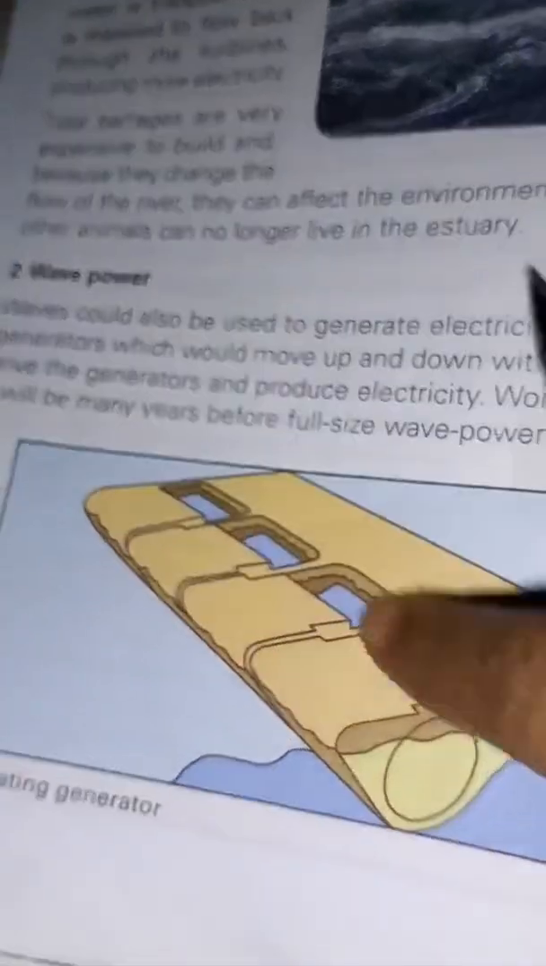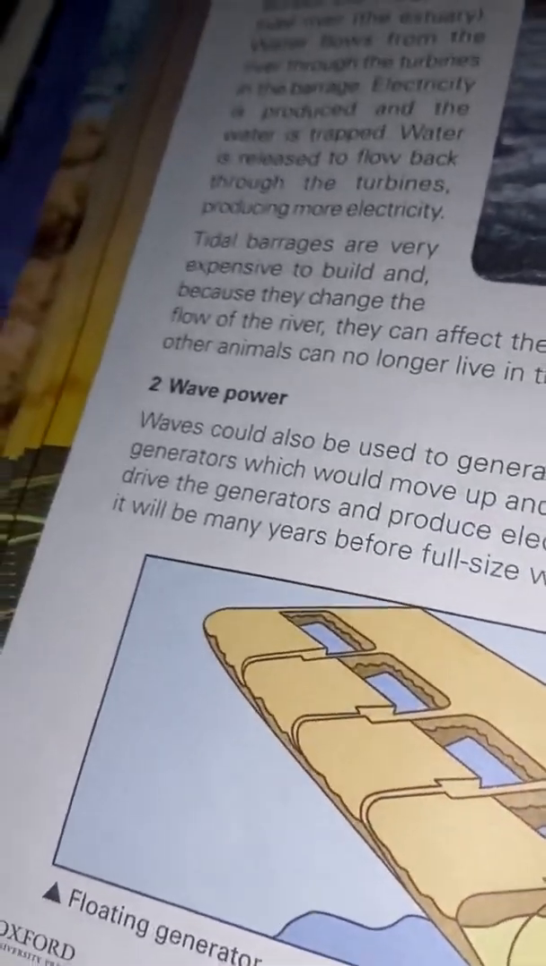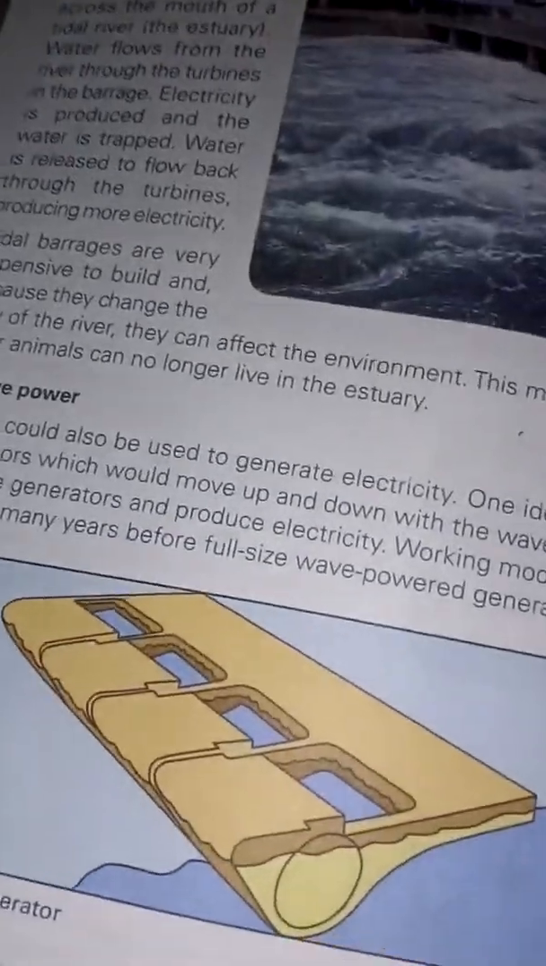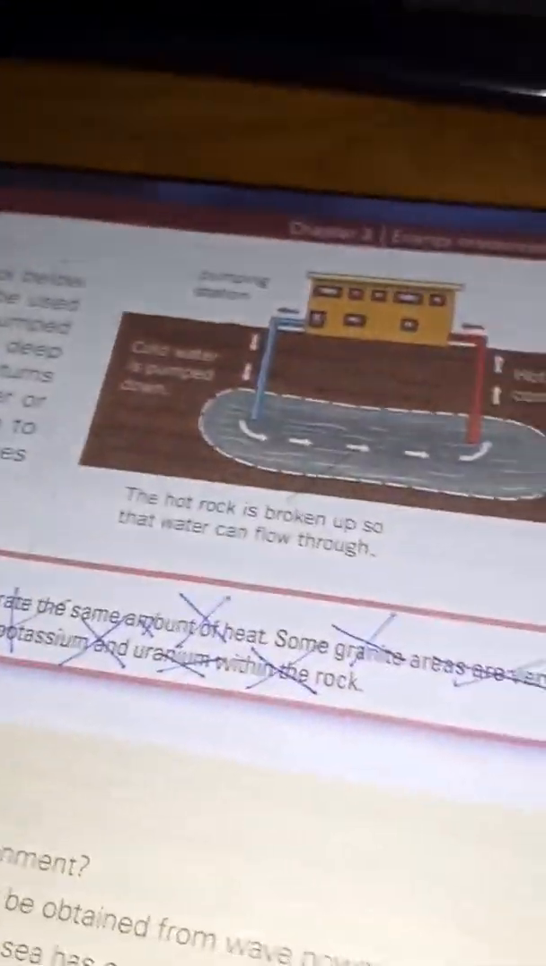But putting this thing inside the sea, in the center of the sea, where the large waves are coming, is no easy task. You must know that. So they are kind of thinking about it. I don't know how much of it has already been done. Maybe they have found a way of doing that.